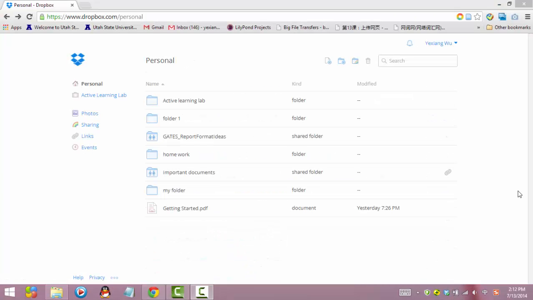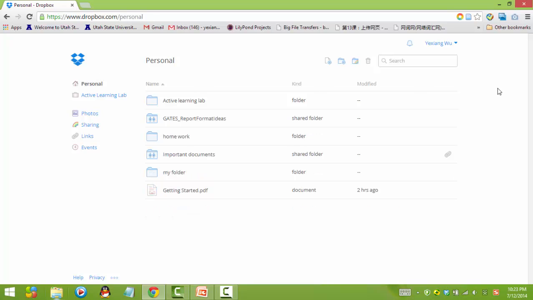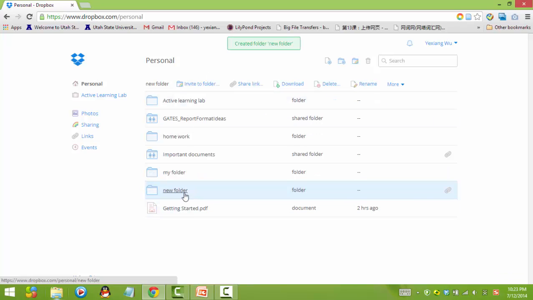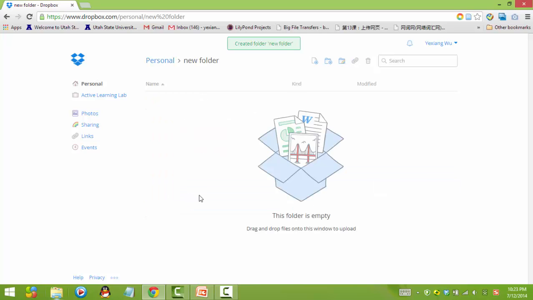Before talking about how to share folders or links in Dropbox, I'm going to introduce how to upload folders or create new folders on the Dropbox website. If you want to create a folder on the Dropbox website, just choose the New Folder icon on the top. Then type in a name for the new folder. Click the new folder. You can upload files to this folder.